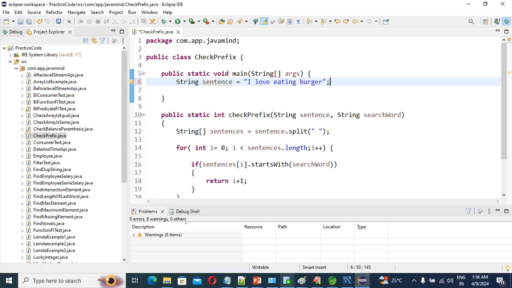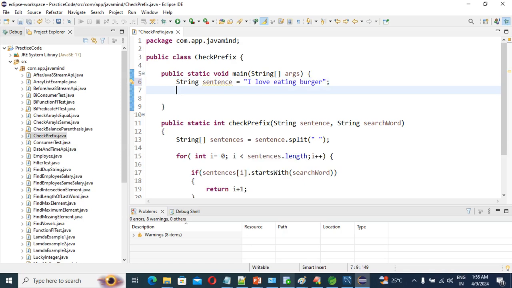That is our input. What is our search word? A String search word equals to burger. We need to find the prefix coming in which word and along with which index.